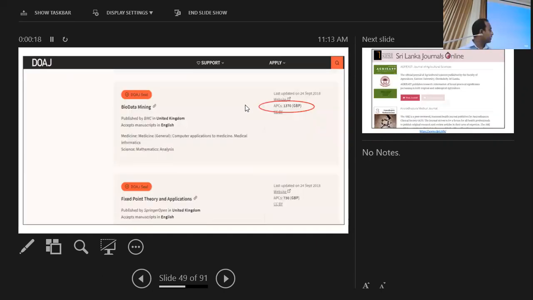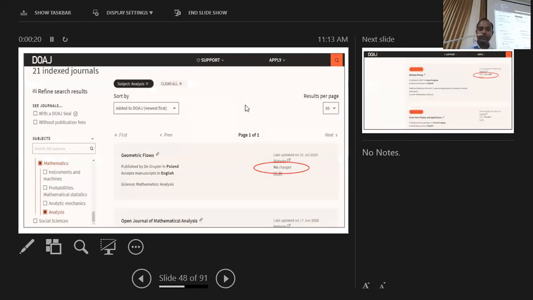Now, for an example, in this slide, you can see I just searched under the subject mathematics. I selected mathematics and then analysis, and I just want to see what are the journals available in the DOAJ on the mathematics analysis sub area, and I could find a list of 21 journals listed as open access journals on this particular subject area in DOAJ.